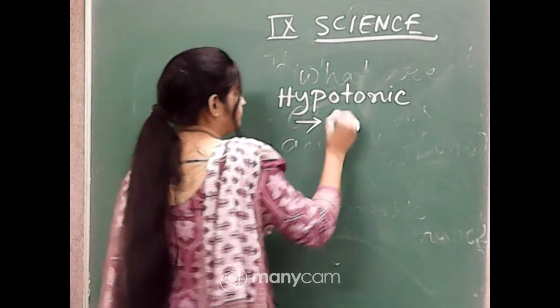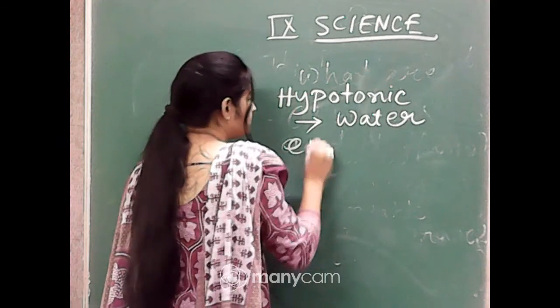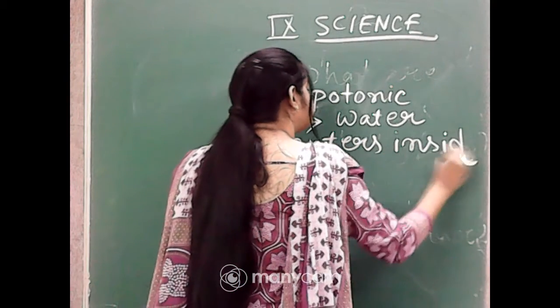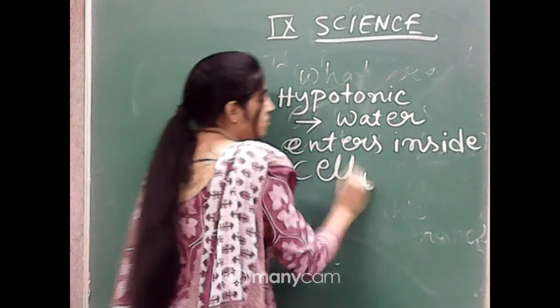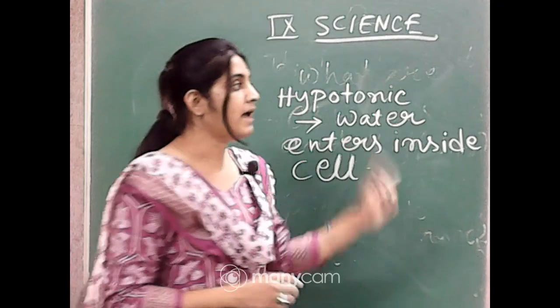Okay, water enters inside the cell. So obviously the concentration is lower inside the cell and higher outside the cell.